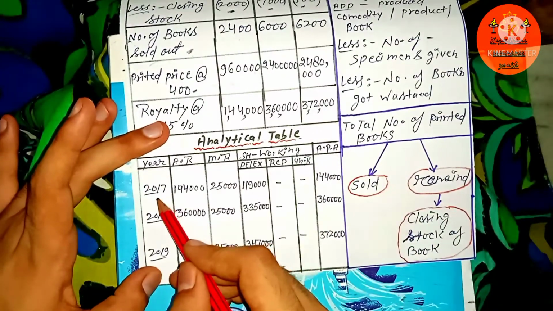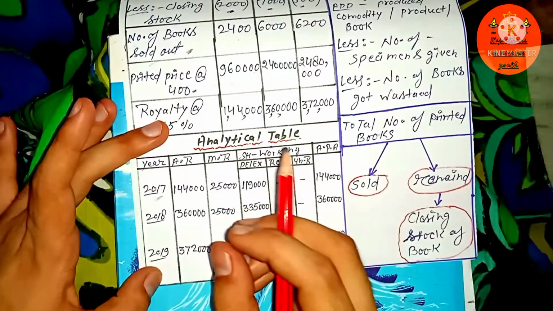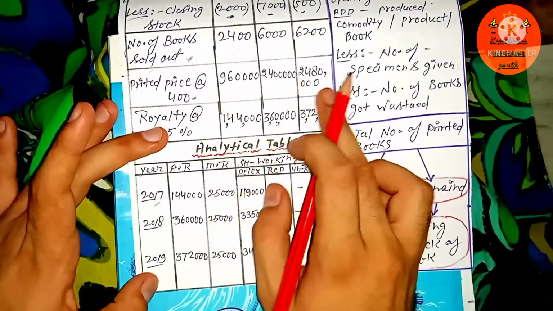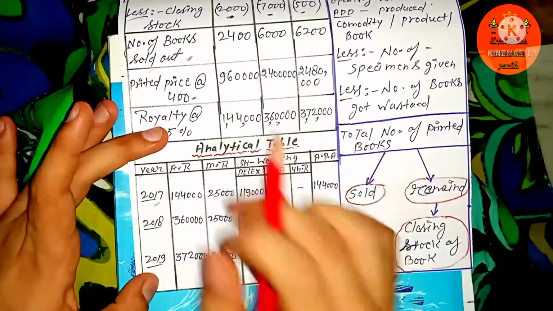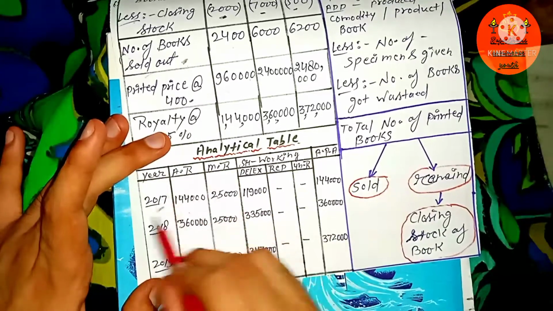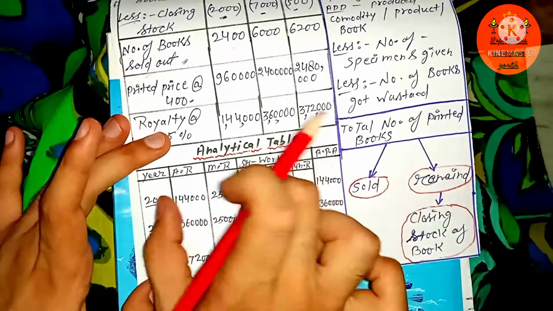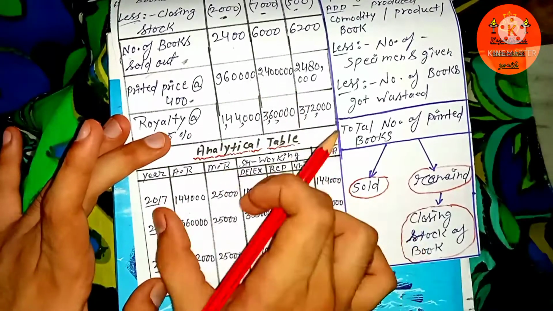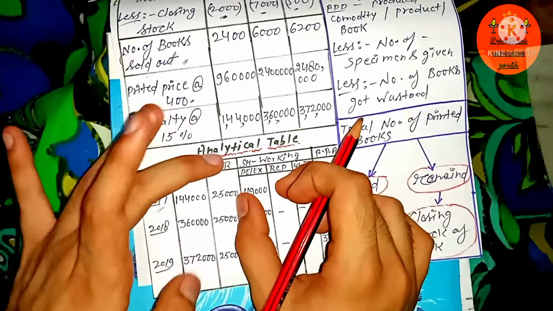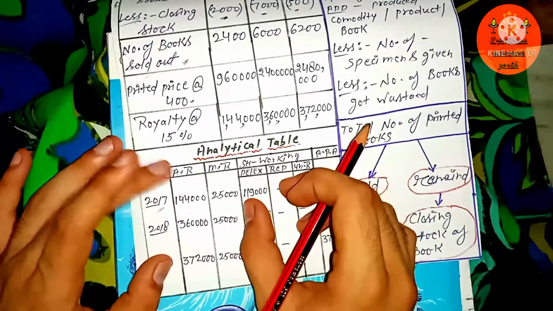Like how much royalty amount, at 15% royalty on the basis of the printed price of the books sold out, which we figured out here, the amount of printed price of books sold out in the different years. Here you can see the actual royalty amount and minimum rent. I have already explained the concept of actual royalty and minimum rent. You simply have to figure out the difference between the actual royalty and minimum rent. If the minimum rent amount is greater than the actual royalty amount, then that difference will be known as short working amount.